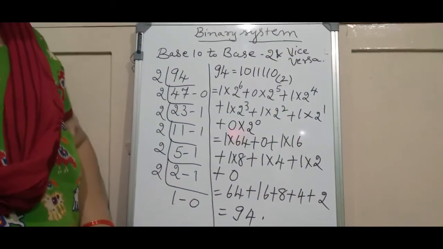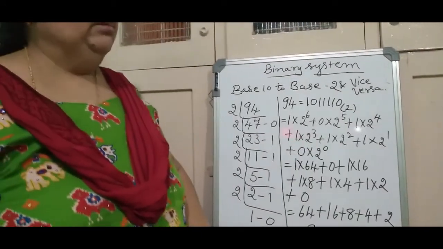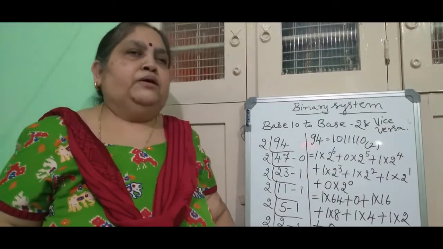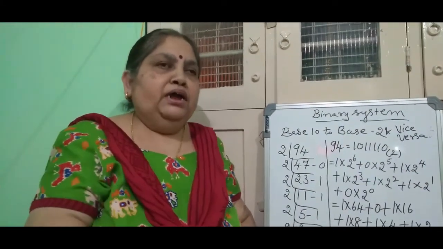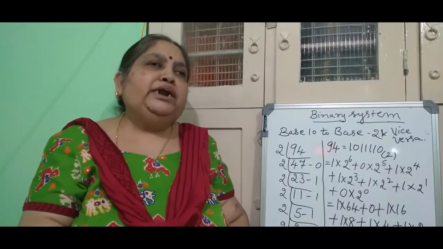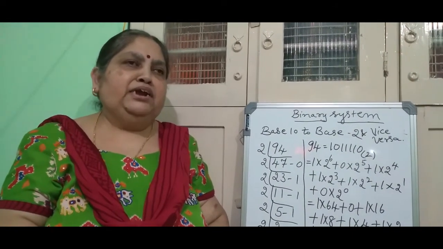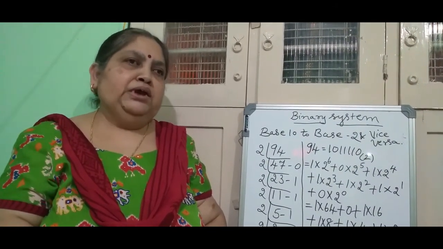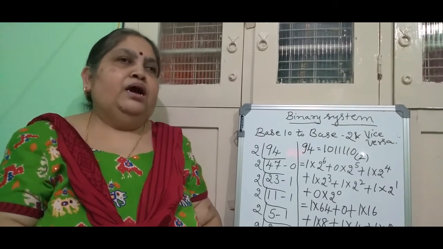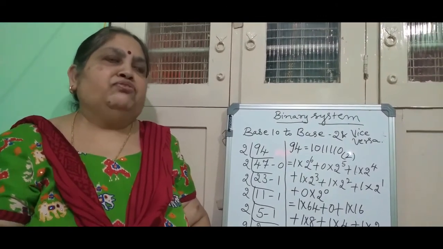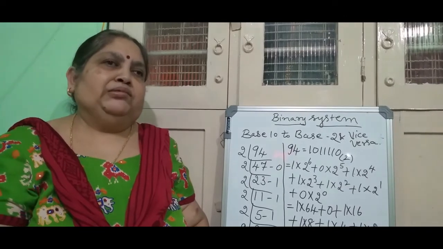So this is how we represent the binary system, and hereby I am concluding this unit 1 regarding the binary system. In the next unit I am going to tell you about the addition and subtraction of binary numbers.